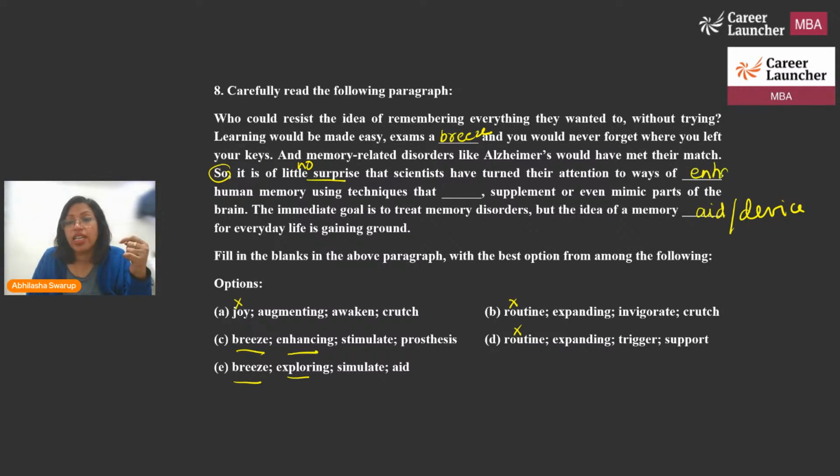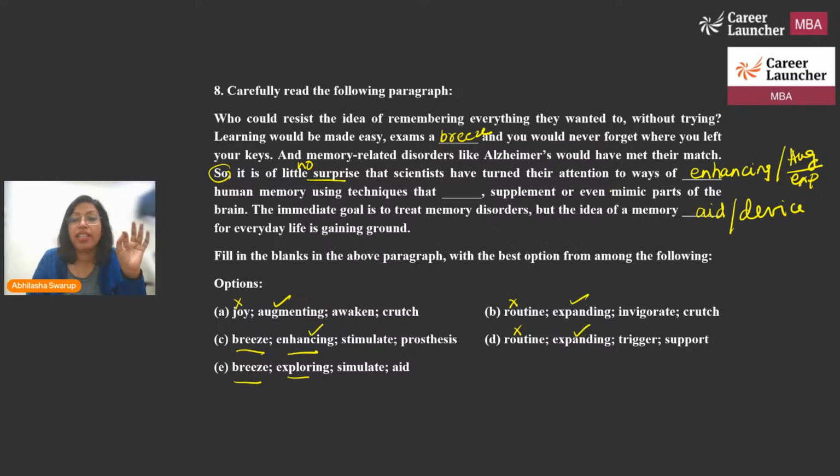So I will say enhancing. I could have used expanding also or augmenting, but because I've already eliminated choices A, B, and D, I'm saying enhancing. I could use augmenting also, and I could have used expanding also. So those three: augmenting, enhancing, expanding. These will work for me.